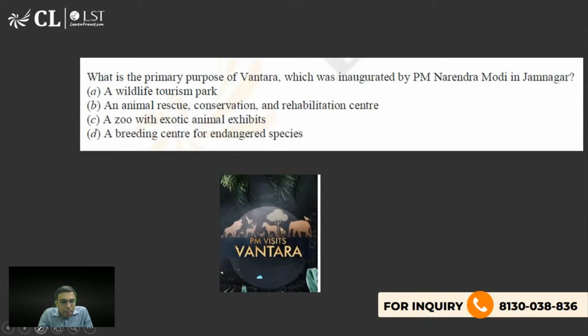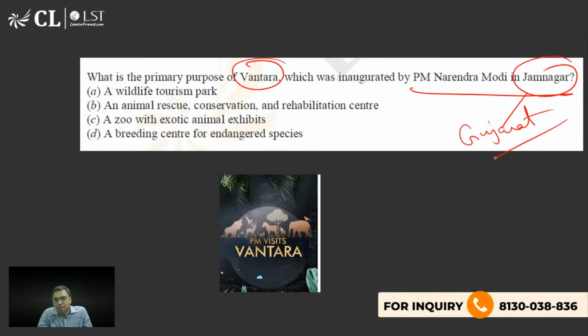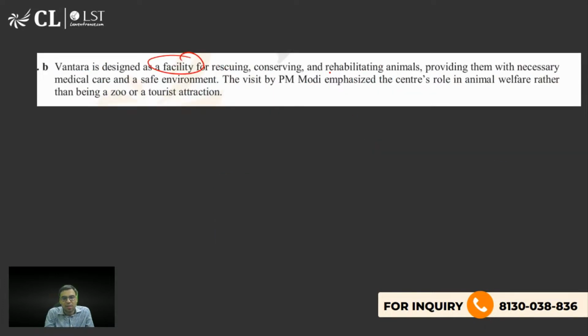The next is, what is the primary purpose of Vantara? You must have heard the name, which was recently visited by the Honorable Prime Minister in Jamnagar. It is in the state of Gujarat. What is Vantara famous for? It was very much in the news. It is actually owned by Mr. Mukesh Ambani's son, and he is managing that. It is actually a private rescue and rehabilitation center. If you know a little bit, you can answer it. So B is the right answer to this question.